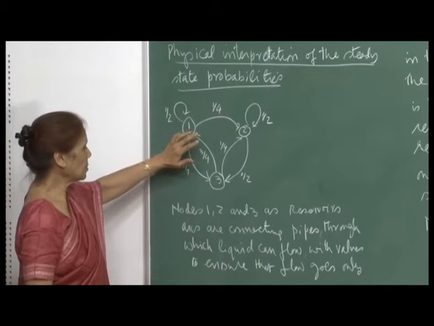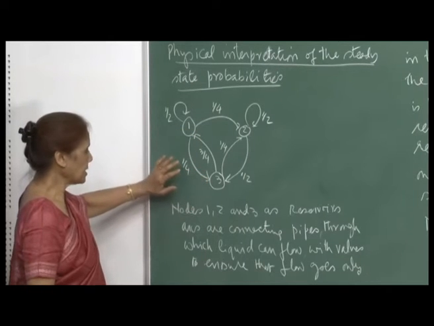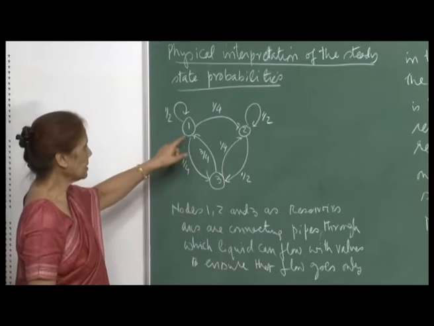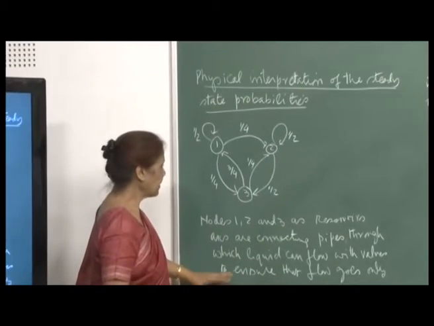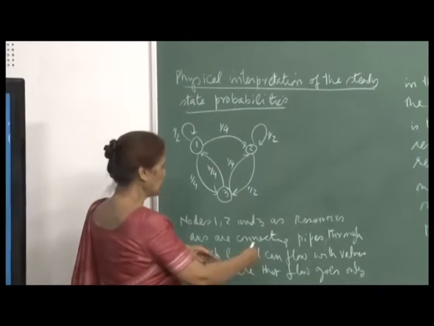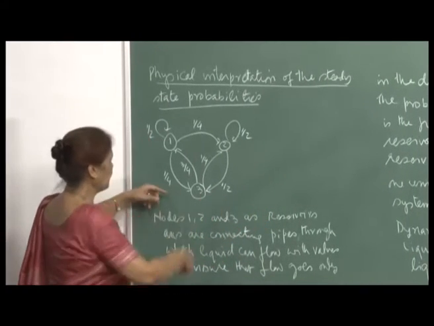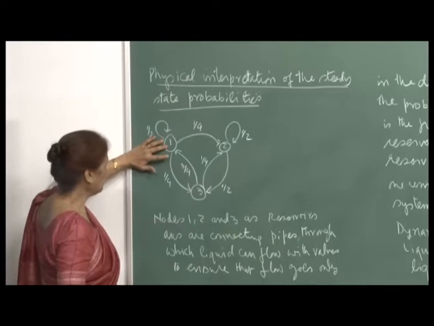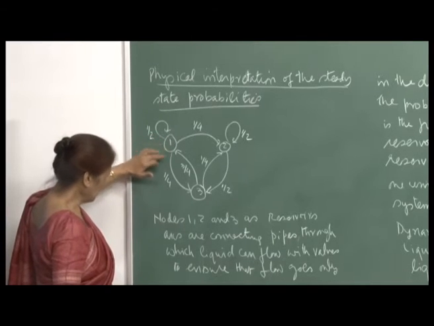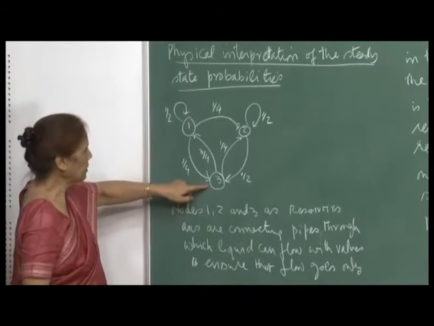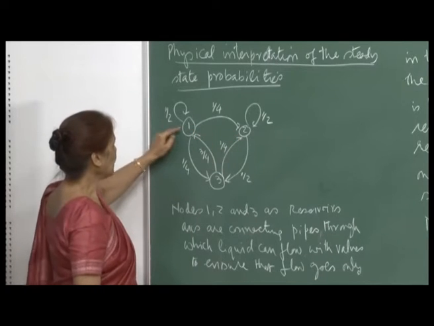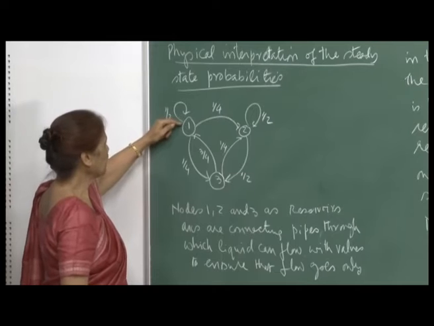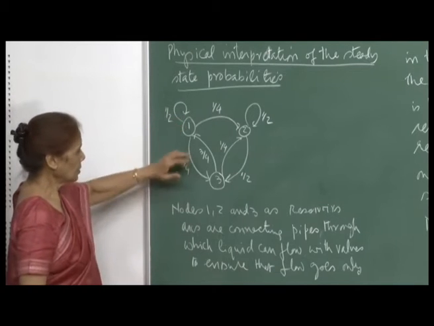So, node 1, node 2 and node 3 are reservoirs, and the arcs connecting the nodes are the pipes through which liquid can flow, with valves to ensure that flow goes in the direction in which the arrows are. For example, there will be a valve here which will direct the flow from 1 to 3 only, and another valve which will direct the flow from 1 to 2, and then another one which will just direct the flow from 1 to 1. Okay. So, this is the idea.